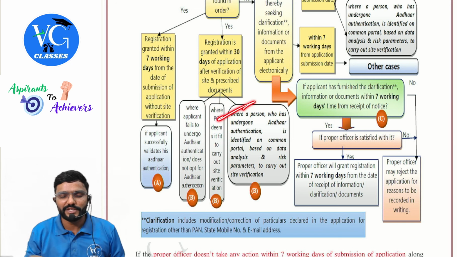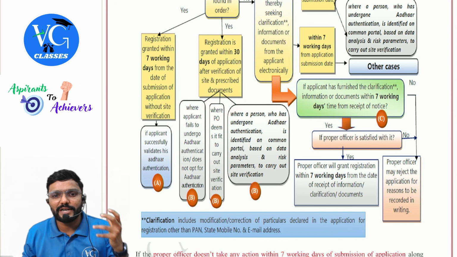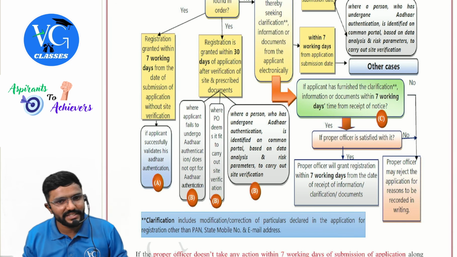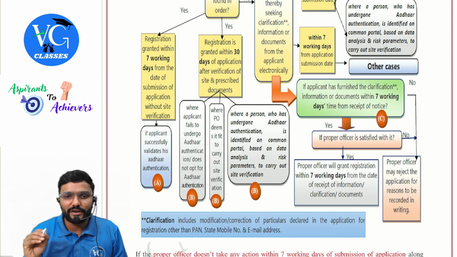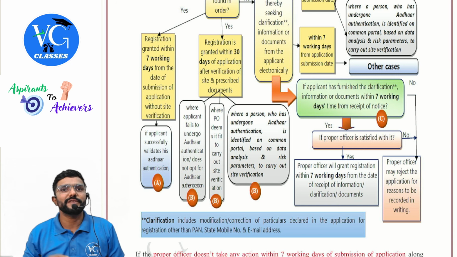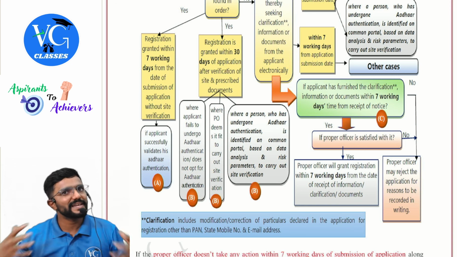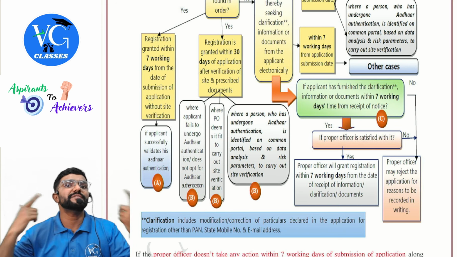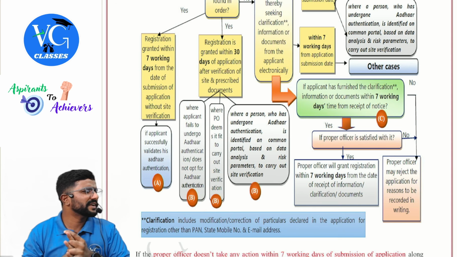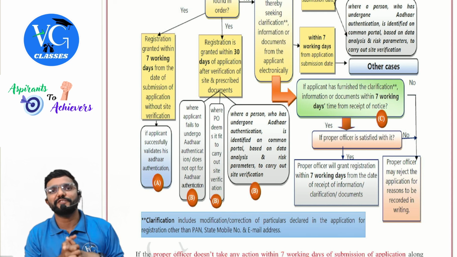Or else, the new thing: a person who has undergone Aadhaar authentication, but is identified on the common portal, based on data analysis and system parameters, to carry out site verification. So in any of these 3 cases, guys, the proper officer will grant registration, but only after site verification. After site verification means he will come for physical verification.